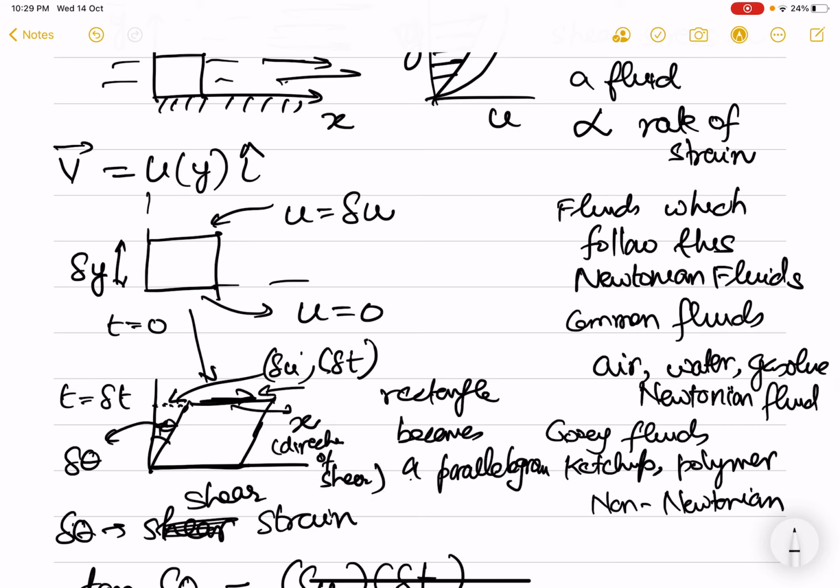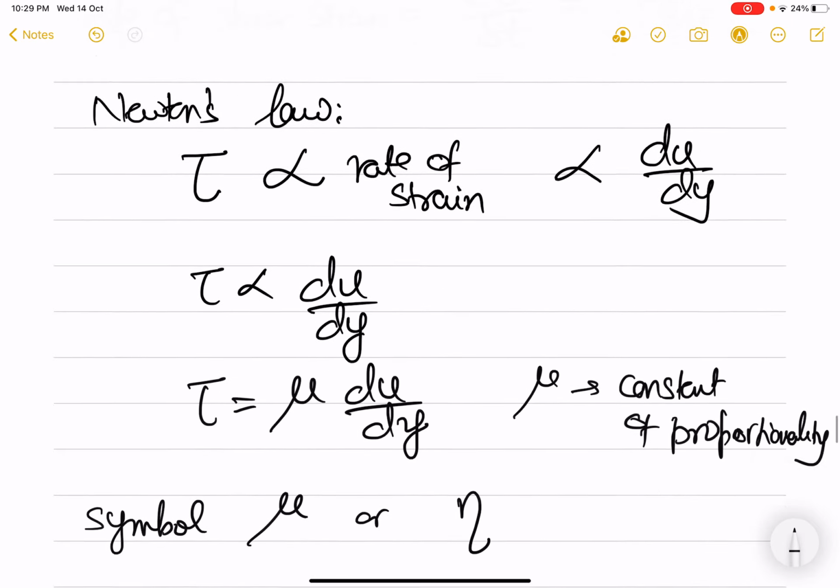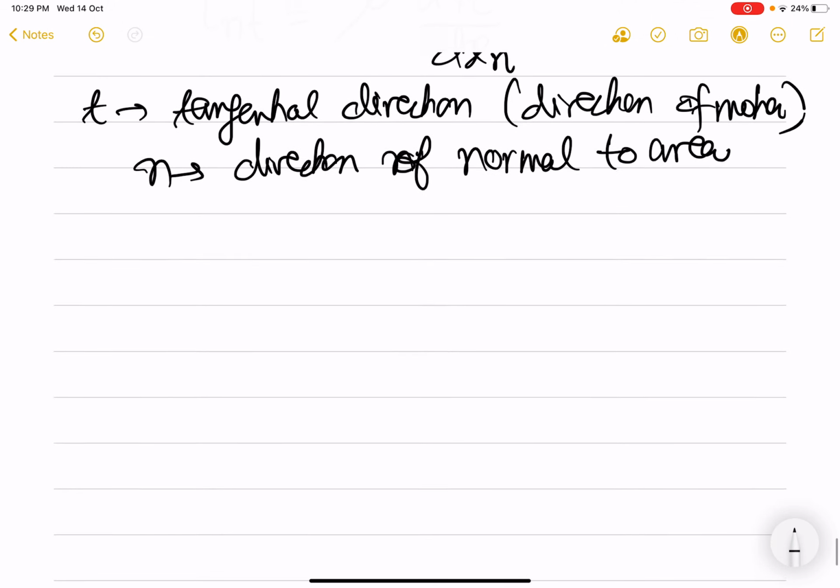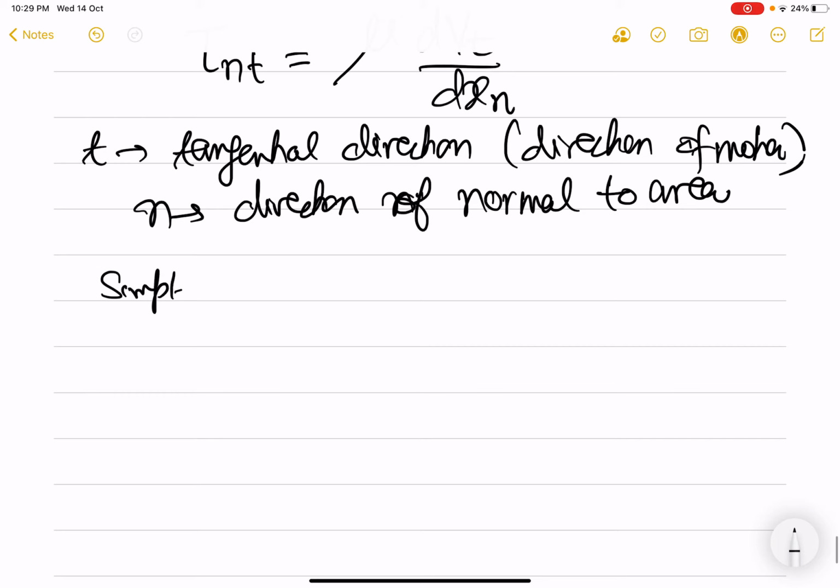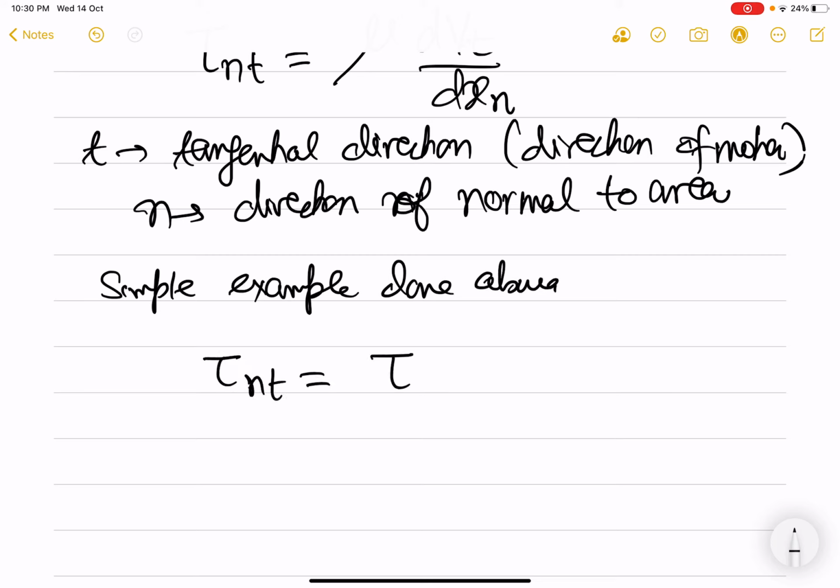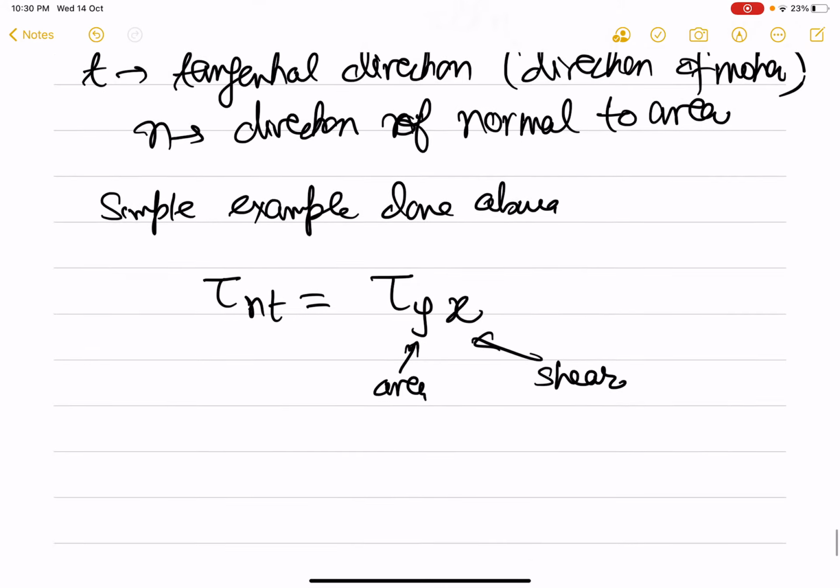And the direction of area on this horizontal face here, this is n and which is y. So in the simple example done above, tau nt is equal to tau yx. This was the direction of area and this is the direction of shear. And the element is being sheared in the x direction.